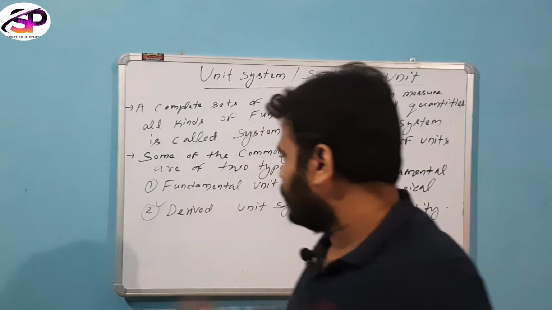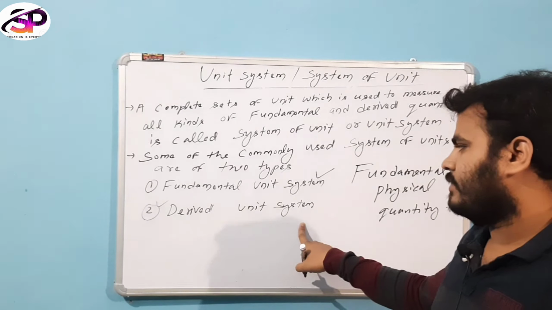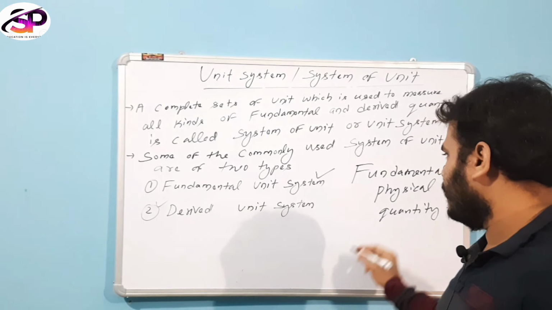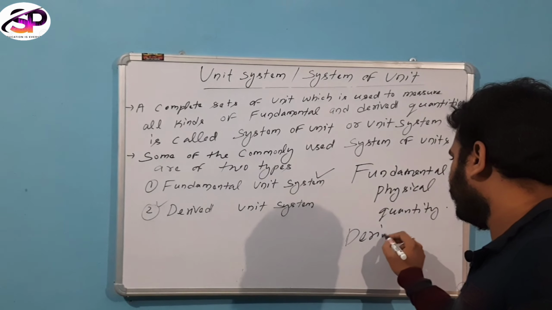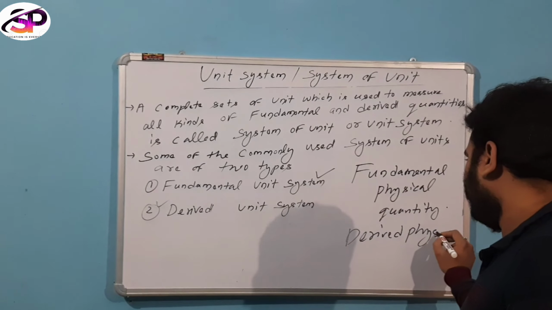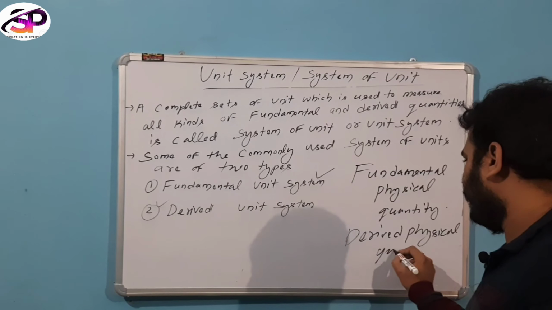And we also have the derived unit system, the unit system which measures derived physical quantities.